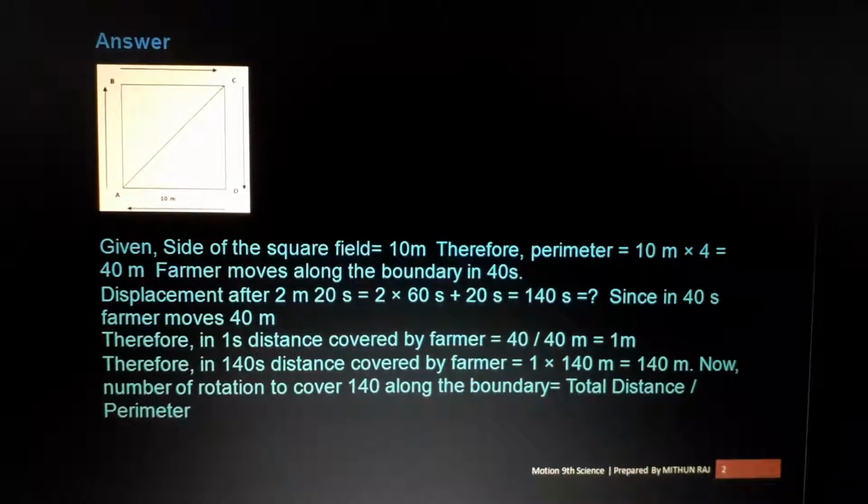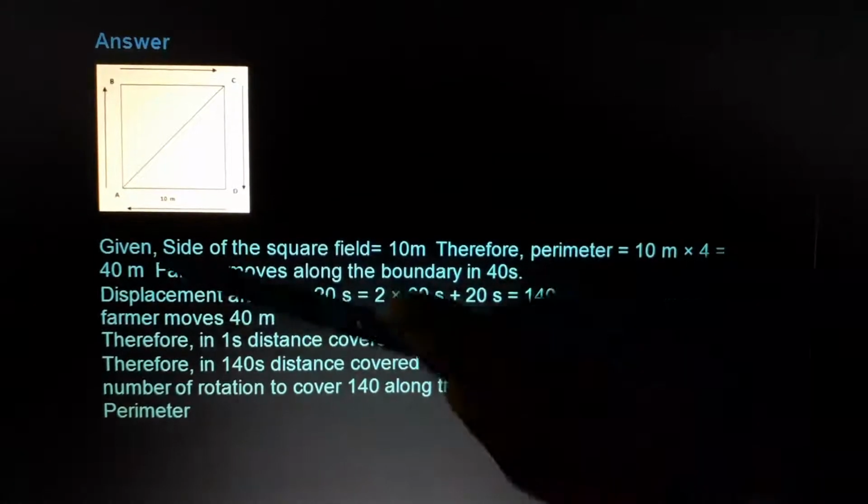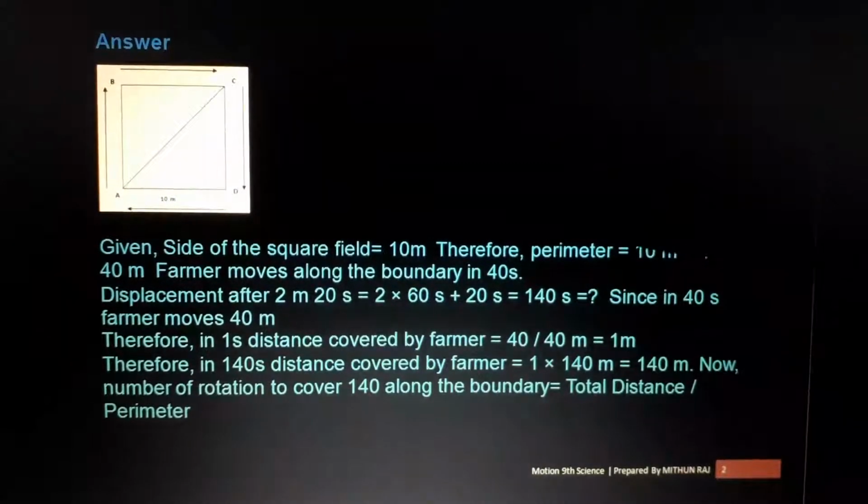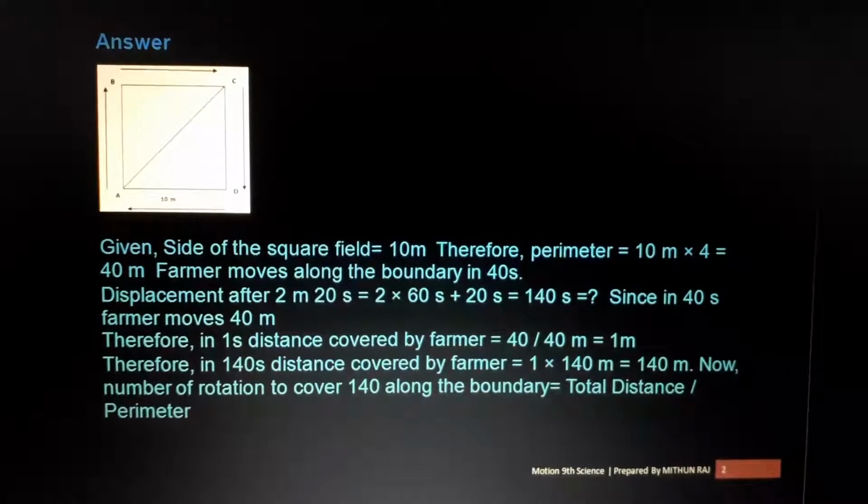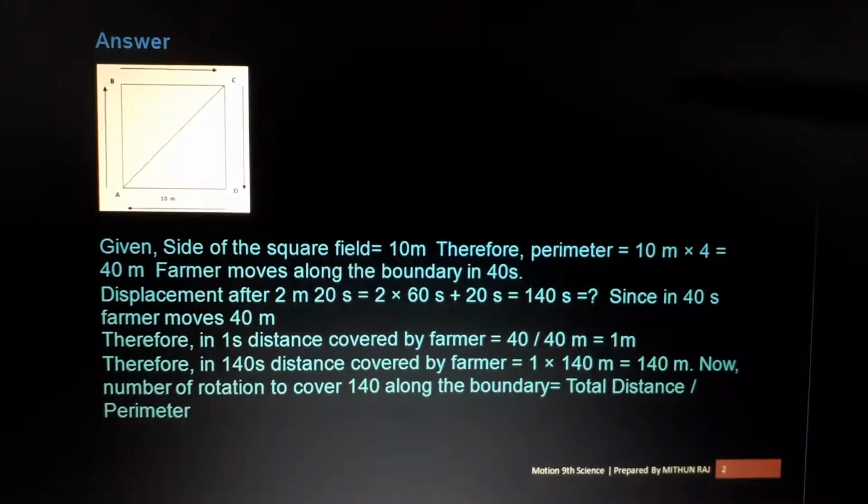So what all things we know, just write it. That's the way to answer. This is the method to answer it. If I am explaining on the board, you won't understand that. That's why I made this PowerPoint for you crystal clearly.